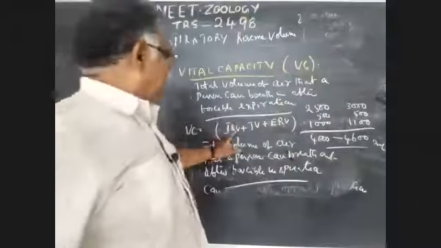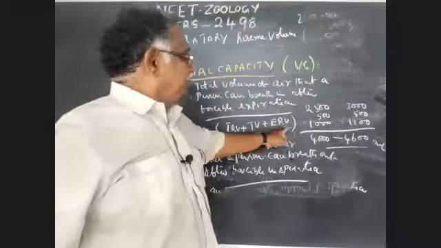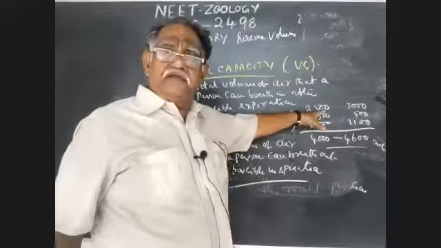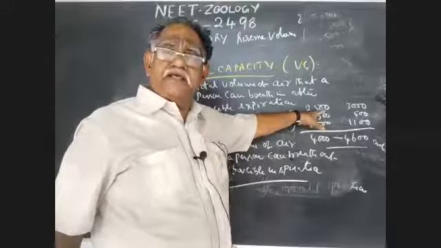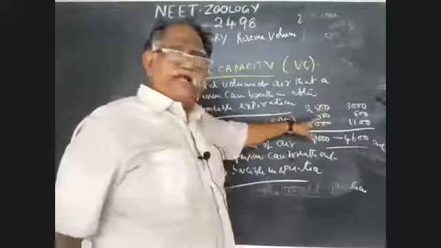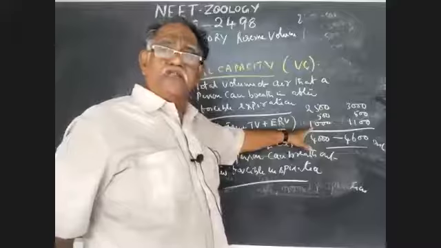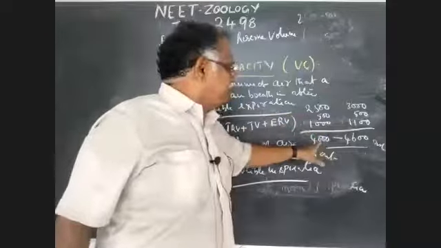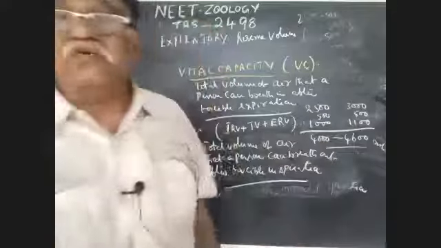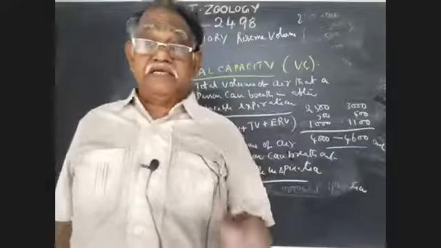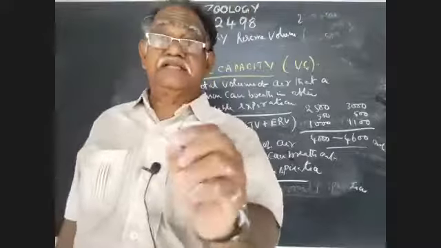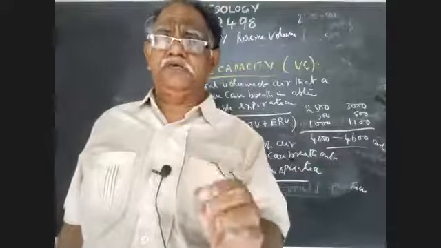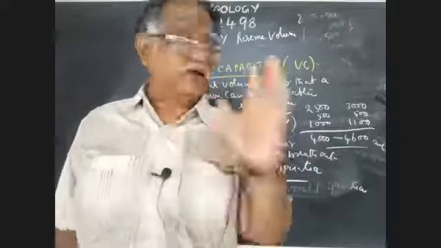VC is equal to IRV plus TV plus ERV. IRV, inspiratory reserve volume, 2,500 to 3,000, tidal volume 500, and expiratory reserve volume 1,000. So it varies between 4,000 to 4,600 ml, as these figures are taken from NCERT. Variations will be there, but we are strictly confining to NCERT book values. Right.